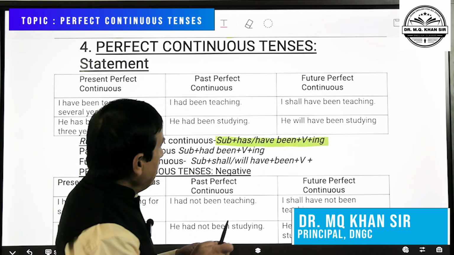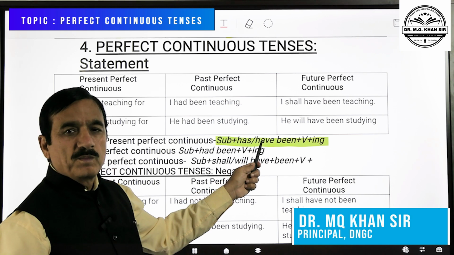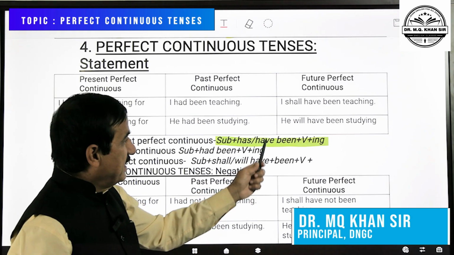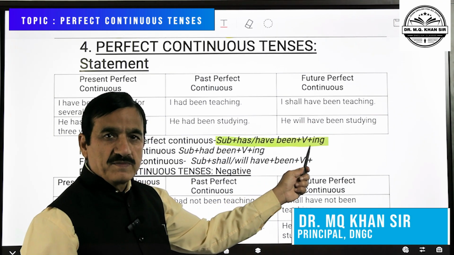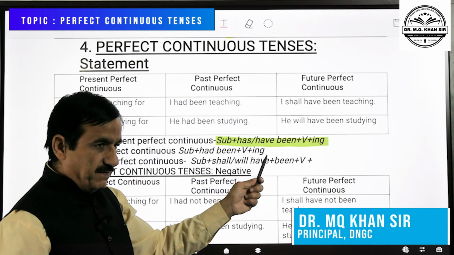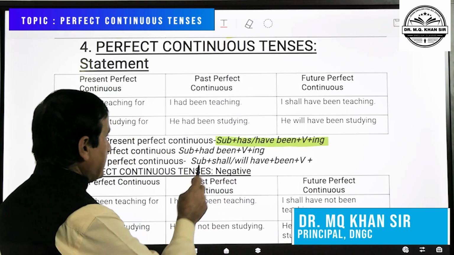So, you see has and have come from present perfect tense, where you use has and have. Then verb first form plus ing comes from continuous tense. So, present perfect continuous is a combination of both continuous and perfect forms of tense.